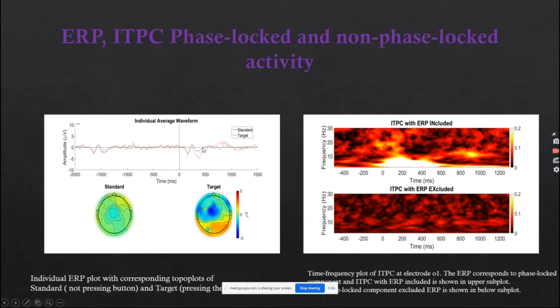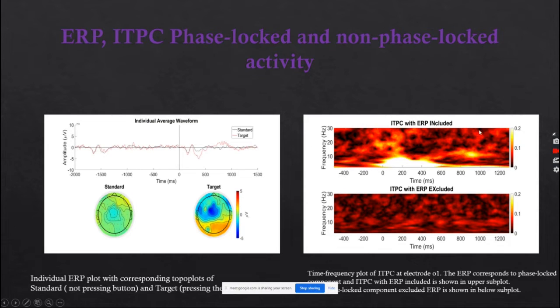So for this subject, we can see there is a difference in ERP voltages after the stimulus has come. It is clearly visible there is a difference in voltages, and in the corresponding topo plot we can also see that when the participant is pressing the button, the back of his head, the occipital region, is more activated, and there is less power in the midfrontal area.